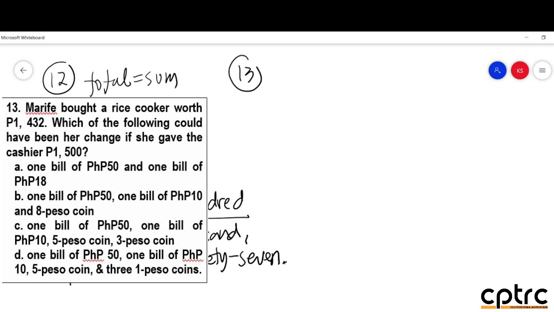Now, let's go to number 13. Marife bought a rice cooker worth 1,432. Which of the following could have been her change if she gave the cashier 1,500? So, simple mathematics po. Pera mo is 1,500. Ang presyo ng rice cooker is only 1,432. So, paano malaman yung change mo?